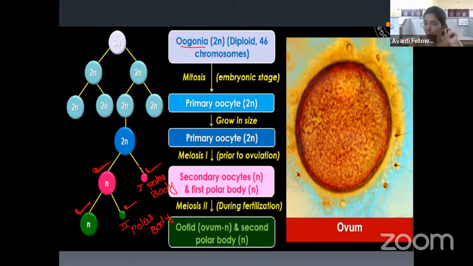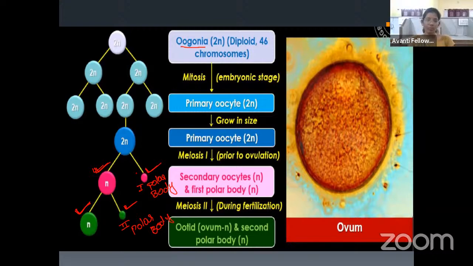So remember, sperm number must be high, that is why all this process was happening. But here, once the primary oocyte has been produced, it will undergo a maturation phase. Meiosis 1 occurs. Meiosis 1 will result in 2 daughter cells. One will be the secondary oocyte. One more will be the first polar body. Now the secondary oocyte will undergo meiosis 2, and it also results in 2 daughter cells. One will be the egg and one more will be the second polar body.